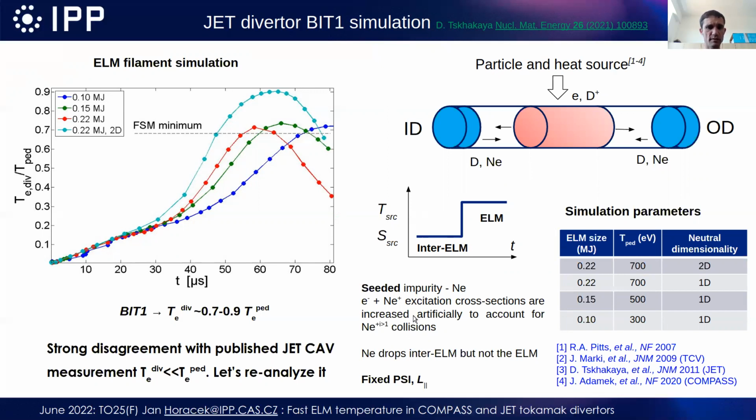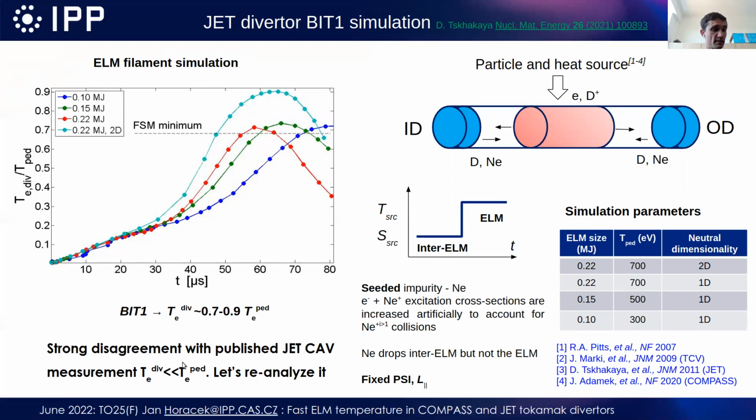We also had some neon impurity there, but in this case it was not important. These simulations were just used for a different purpose. In fact, the neon drops the inter-ELM values, but not the ELM itself, so we could use it for our purpose. And here we see that the ELM temperature goes from roughly 0 up to about 70% of the pedestal temperature, which in fact is the 2/3 at maximum which we predict according to the collisionless free streaming model.